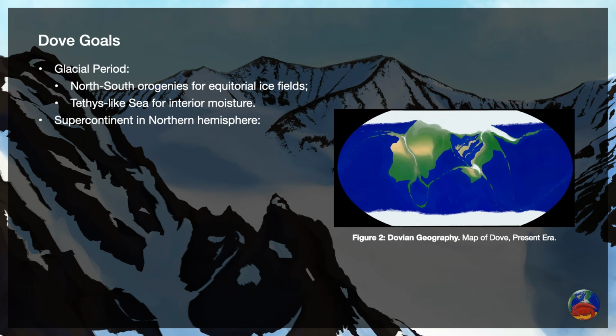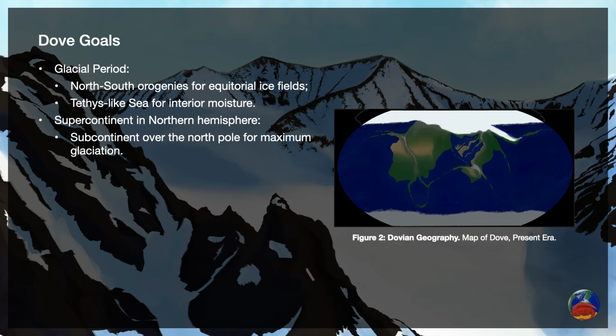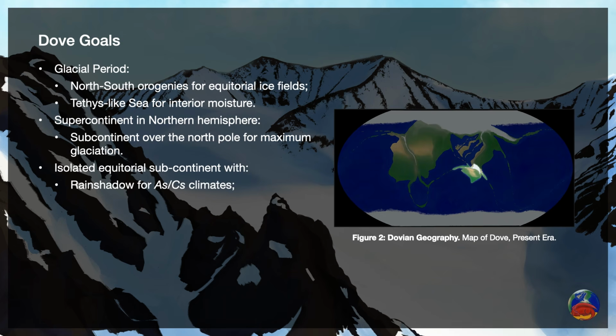The supercontinent had to be in the northern hemisphere with substantial land area over the pole to maximize glaciation. Another reason why I wanted to have the supercontinent in the northern hemisphere is so I could have an isolated equatorial subcontinent, Araucaria, in the southern hemisphere with a rain shadow to create those wet winter, dry summer As climates in the tropics. And the rain shadow is really vital because wet winter climates need regional climatic dynamics in order to occur on an Earth-like planet.